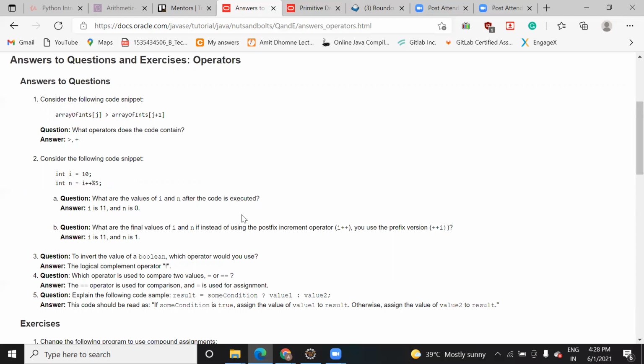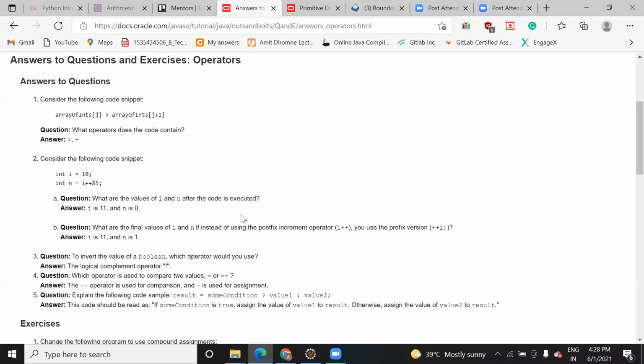What is the value of i? Yes, i will be 11. How will i become 11? First i is 10, and after that the code runs. So i++ will execute after the operator has assigned the value to n. So after that i will increment to 11. Correct.